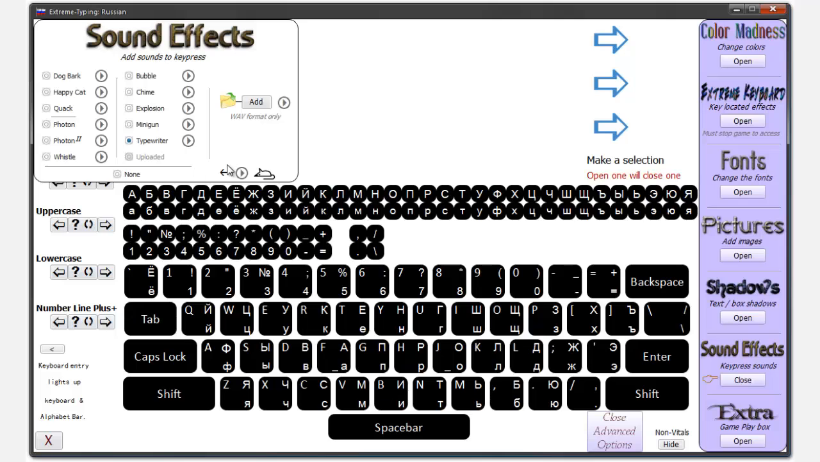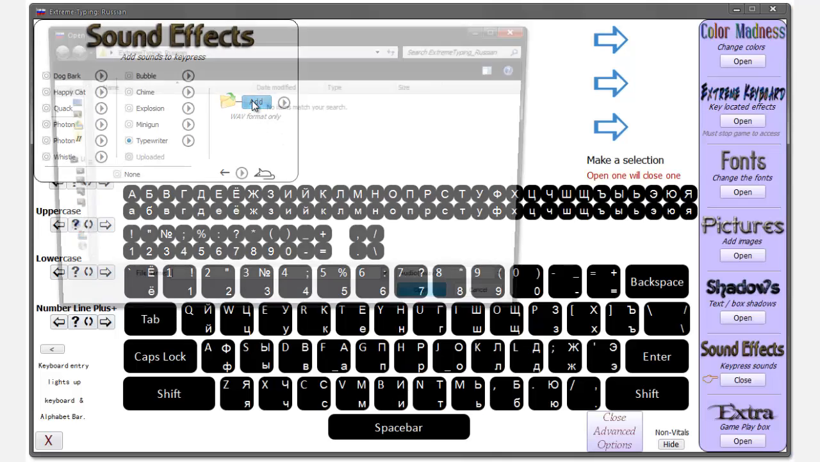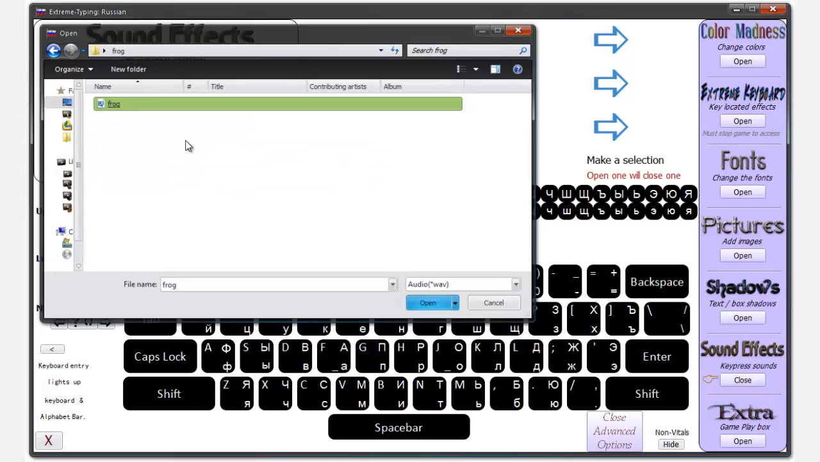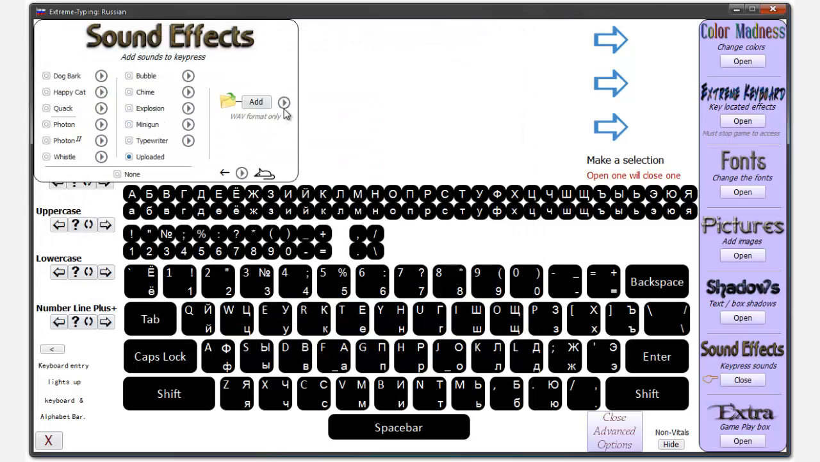What fun. Add your own wave format. This one I've set up is a nice little froggy, and the uploaded one is using whatever you upload. Click again, back to typewriter, and change your mind. Makes your typing much more fun. Thank you.